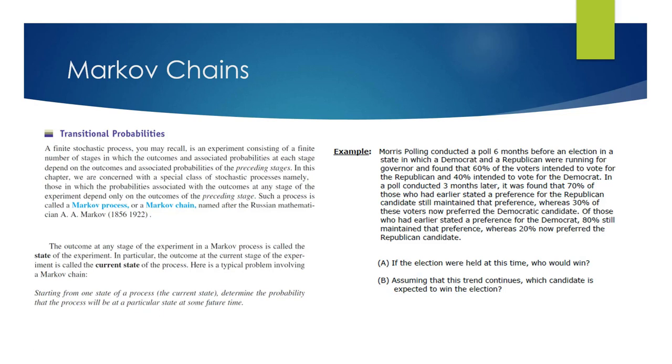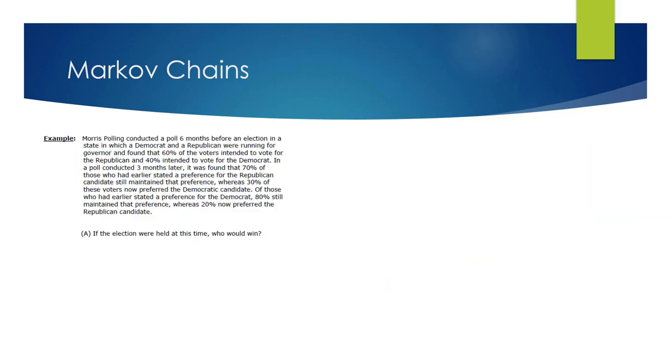So we're looking at this poll 3 months later as happening now. We had 6 months before, we have 3 months after that, which is now, and we have the election, which is another 3 months in the future. That's what's going on here. So focusing our attention on part A, we're just going to look at if the election were held at the time of this poll, with the information that we were given, who would be winning at this point.